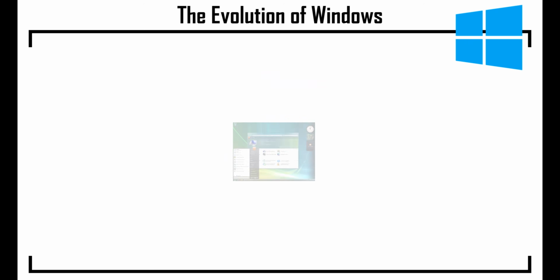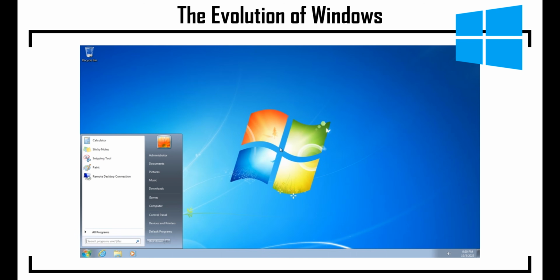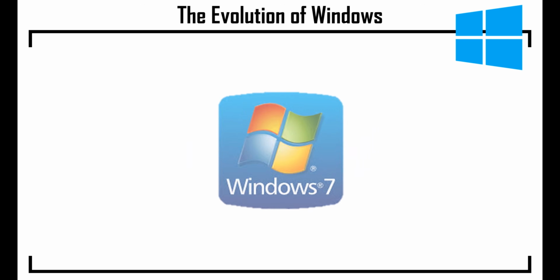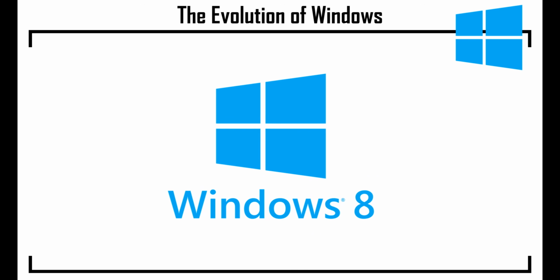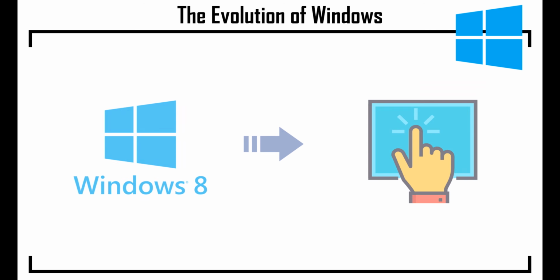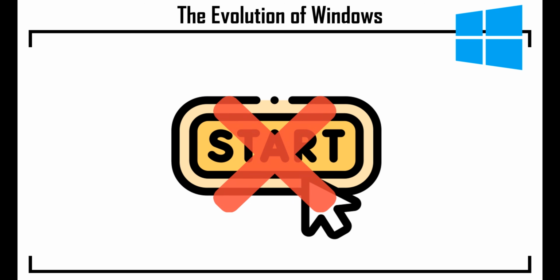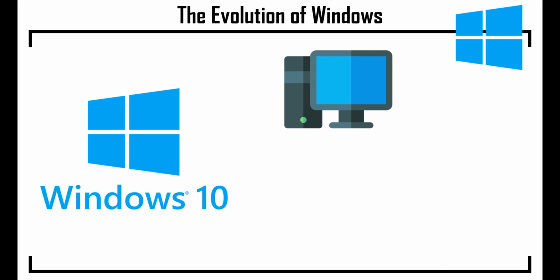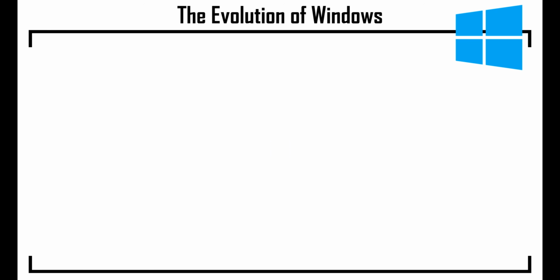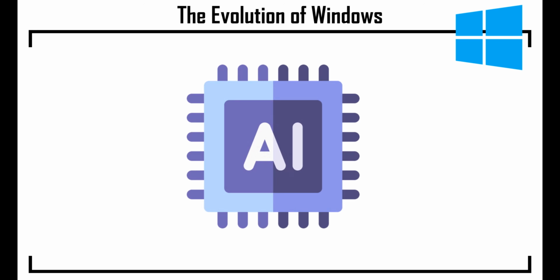However, the next release, Windows Vista, was heavily criticized for being resource-intensive. Microsoft quickly course-corrected with Windows 7, successfully rebuilding consumer trust. Their next attempt, Windows 8, which was optimized for touchscreens, again confused consumers by drastically changing the interface and removing the beloved Start menu. Microsoft redeemed this with Windows 10, a unifying system that perfected the user experience across desktops, laptops, and tablets. Today, Windows 11 is the latest version, bringing a fresh design and integrating artificial intelligence.